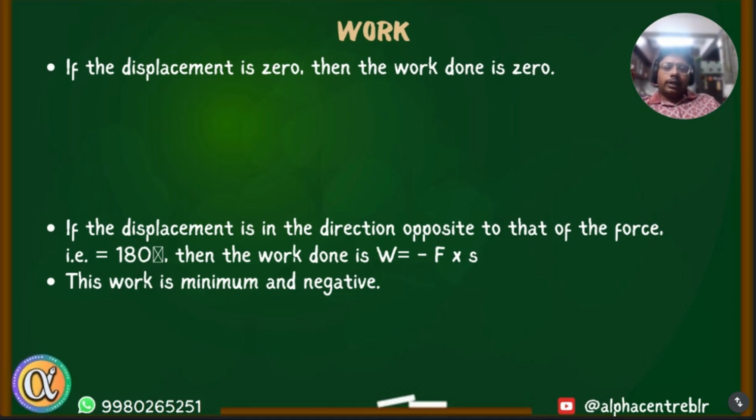Okay. So if displacement is 0, then the work done is 0. Suppose a body, see, what is work done? Work done is force times displacement. So if the net displacement of the body is 0, then we can say work done is 0. But here I would like to point out one thing. See, this logic is only applicable when force is continuously acting in the same direction.